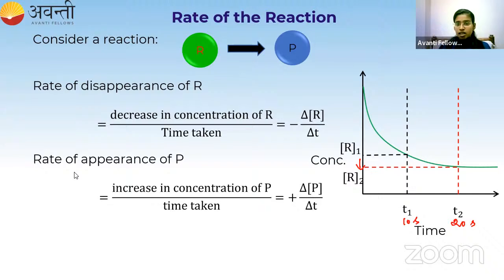At the same time, what will happen to the product concentration? It will increase, right? Thus, at time t1, this is the concentration of product.